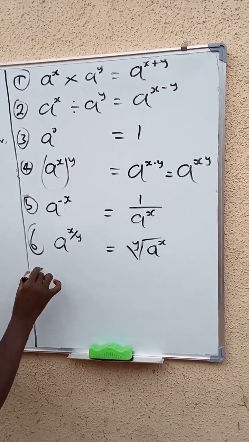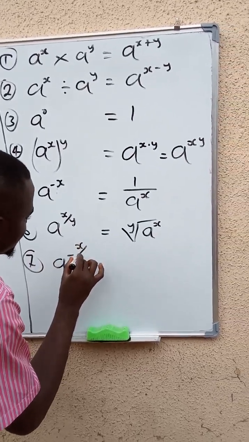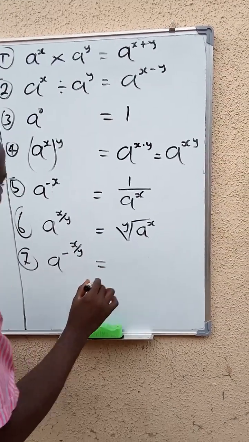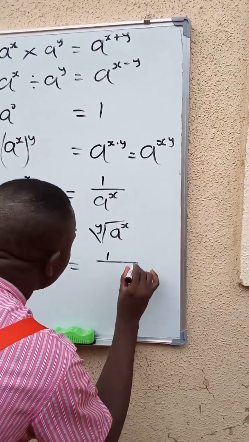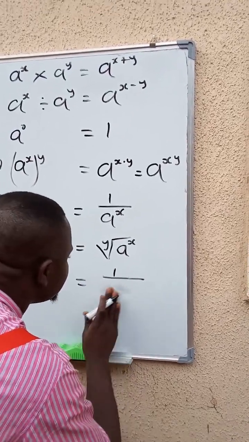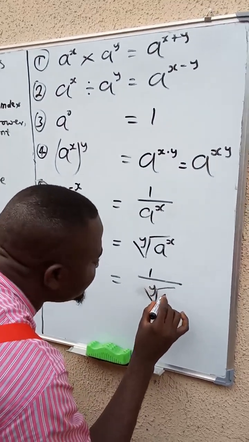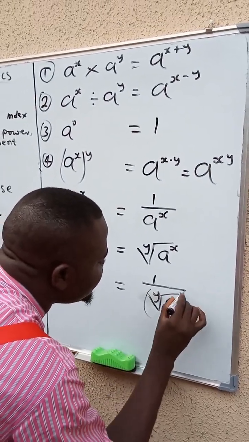Now number 7. What if we have a raised to power of minus x over y? This is the same thing as what? 1 over the y root of a raised to power of x.